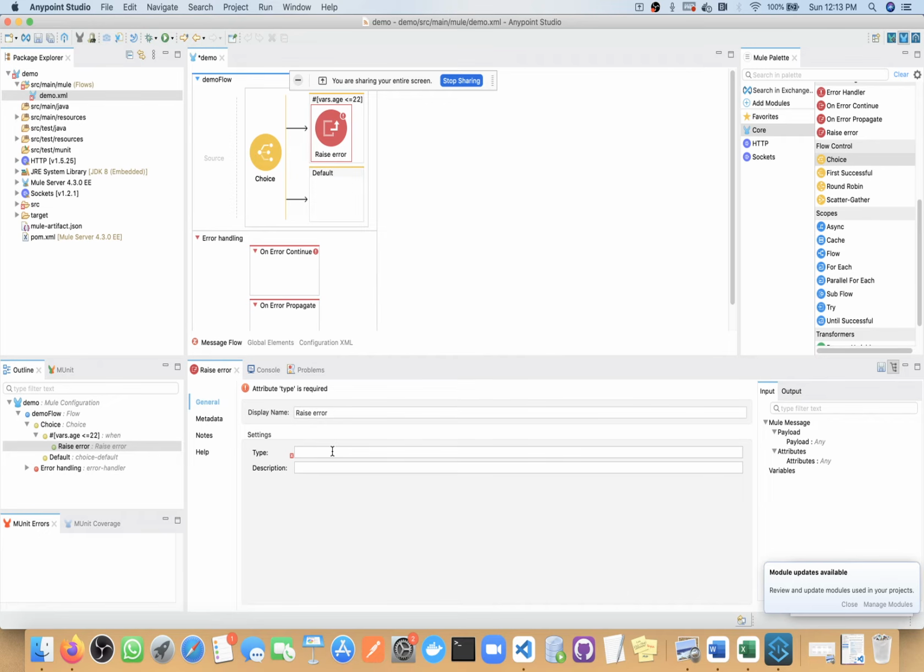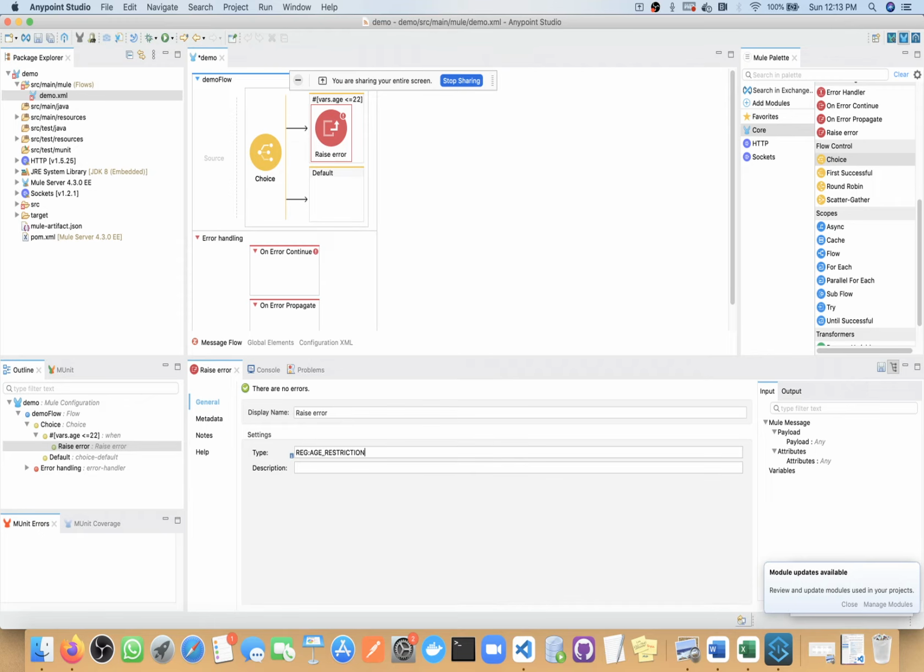To define the type, we have a syntax. It should be divided into two parts: one is prefix, another one is name. For the prefix, you should not use any predefined keywords of MuleSoft. For example, here we are going to define this age for registration. So for the prefix, I will use REGISTRATION, then a colon, and then AGE_RESTRICTION.